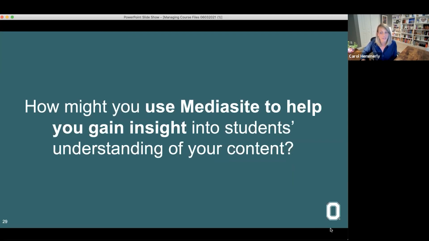I have heard other people say that MediaSite could be smoother. And I would agree with that. I do know that MediaSite is working to make that interface more functional for people. But I do think that it's definitely moving forward. And as I mentioned, it's supported by the university. So if you have problems, you always have a resource to go to if you need help.